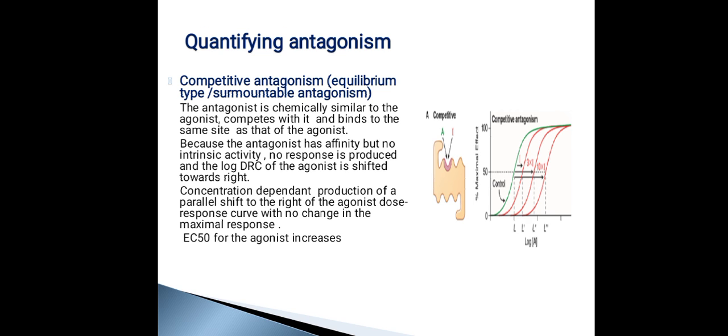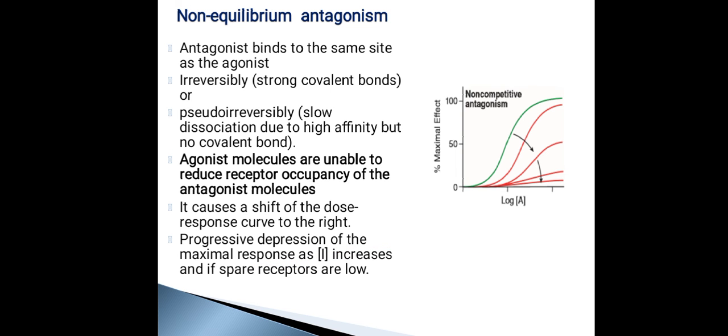So if somebody asks you about competitive antagonism, you have to say that the DRC of the agonist in the presence of the antagonist will be shifting rightwards with 100% response, or with no change in the response. Equilibrium type here means it is a reversible type, that is, the antagonist is bound reversibly, and it is surmountable antagonism.